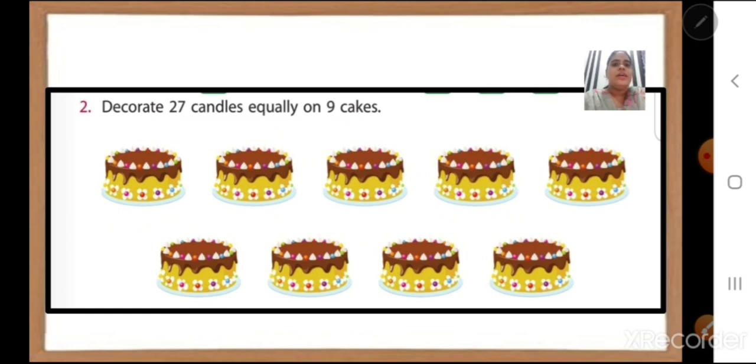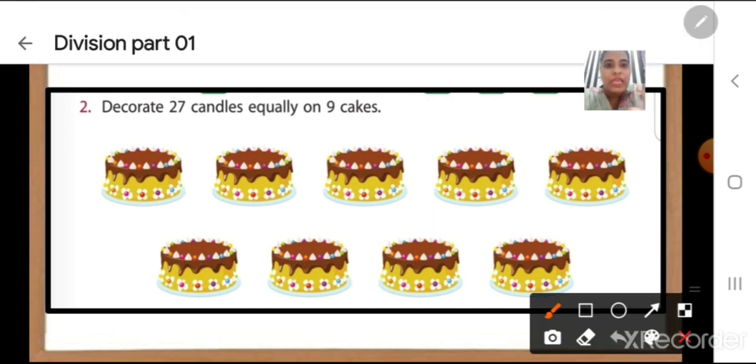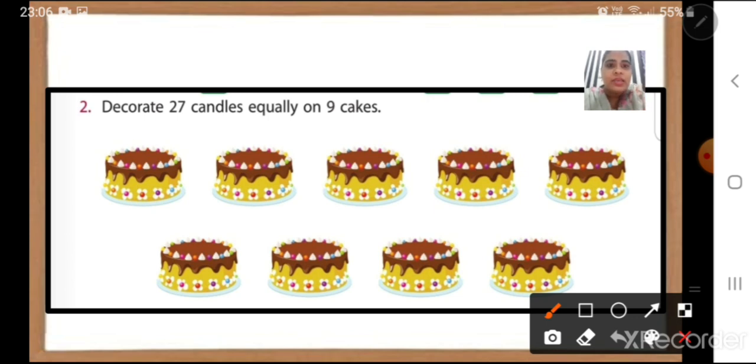Next one is decorate 27 candles equally on 9 cakes. So here we have yummy cakes, correct? We have to decorate them, and how many candles are there? 27 candles are there. So let us start decorating them. Okay, I will start from the first cake.